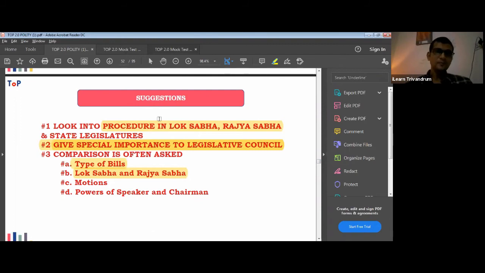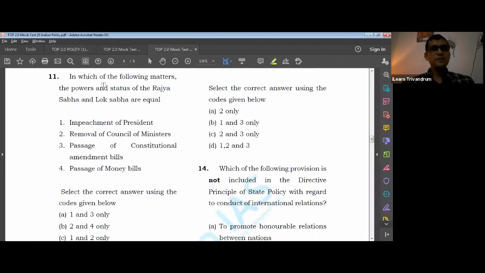Okay, let's see the question. In which of the following matters are the powers equal? Impeachment of president. Do we have separate powers for Lok Sabha and Rajya Sabha? We did not study anything like that, right? So Rajya Sabha and Lok Sabha have the same power.